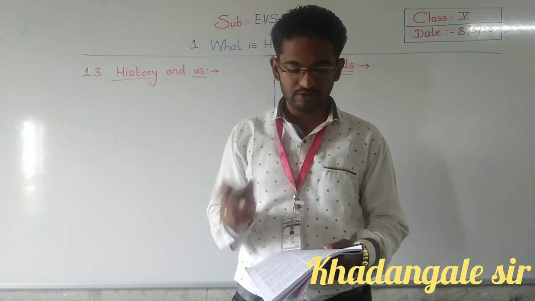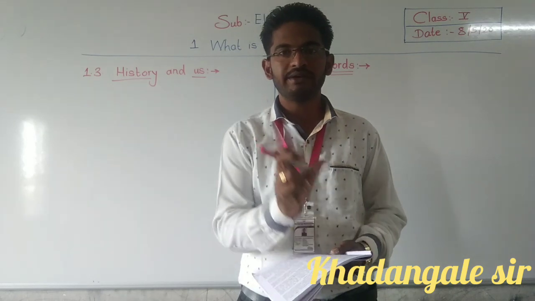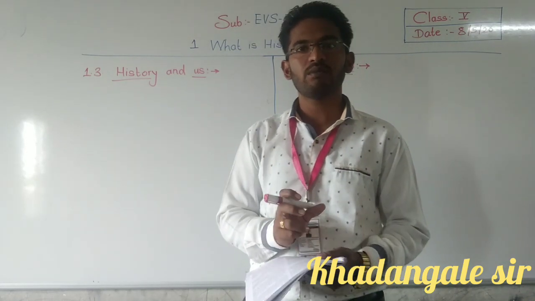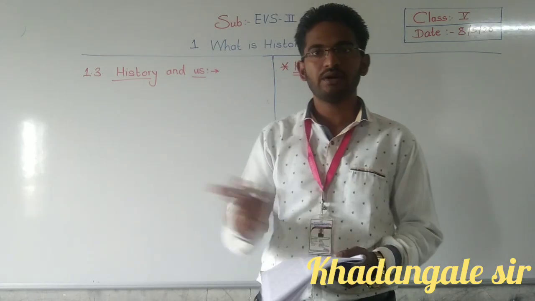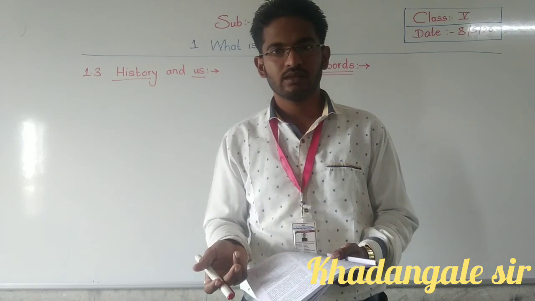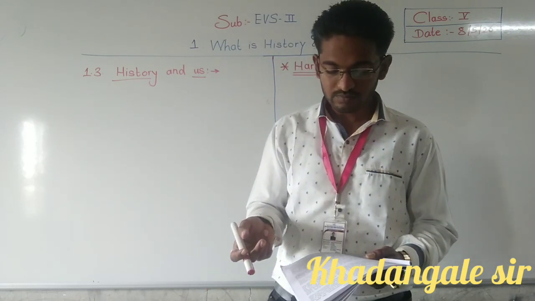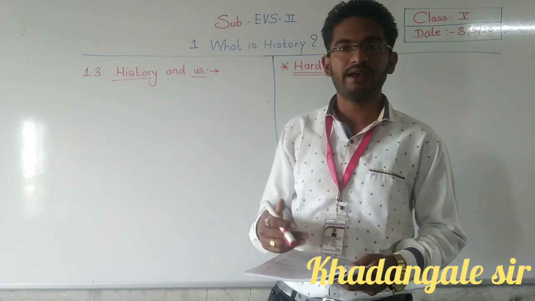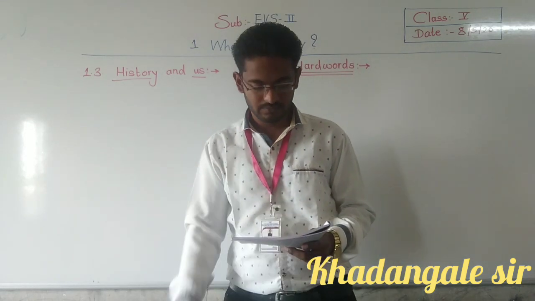So they have given one example, environmental science. This environmental science studies about our environment and pollution, and looks for their solution. It tries to find out solutions.